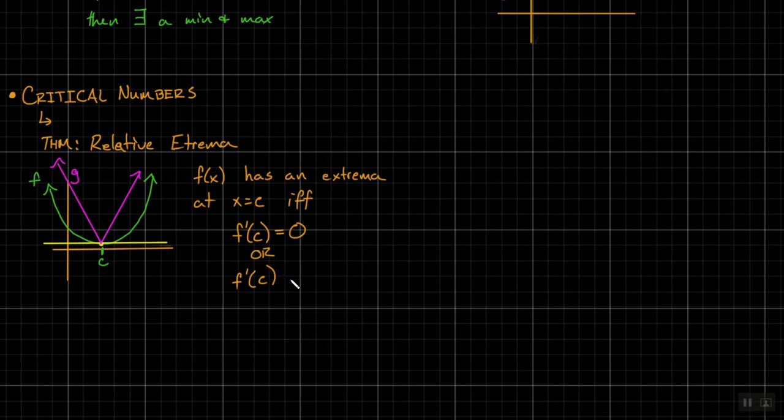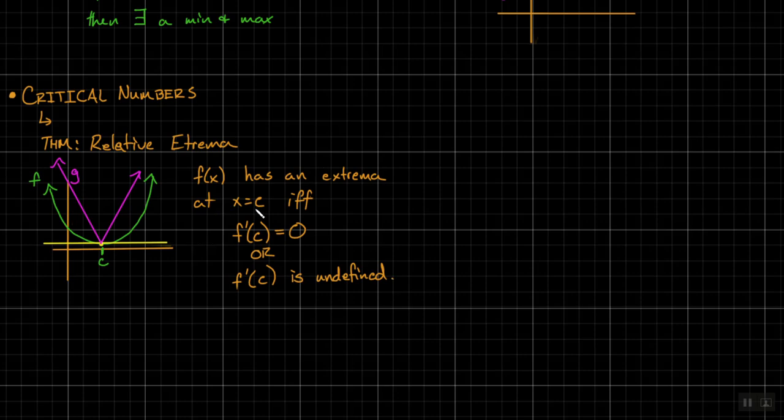What would we do if we try to draw the tangent line at that sharp turn? Can we? Does not exist. So give me a mathier version of that. F prime of c is undefined. Okay. Now, language-wise, critical numbers, easy to define.